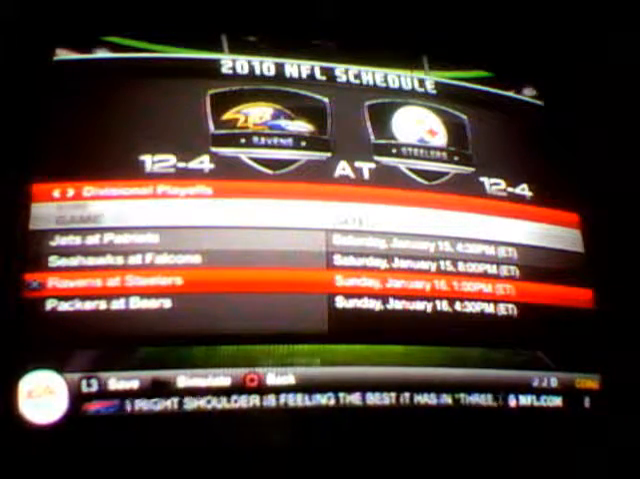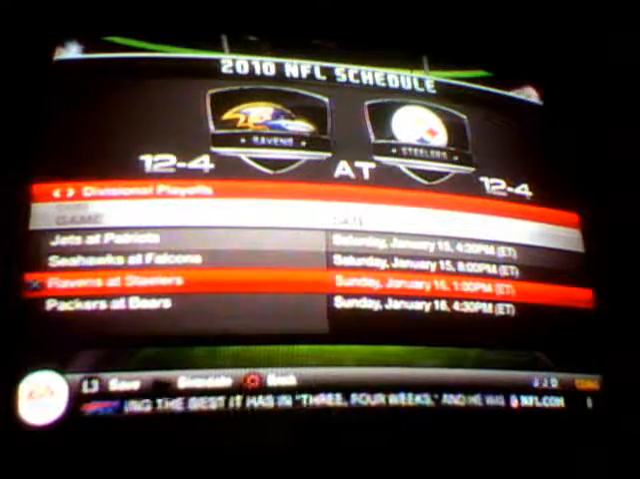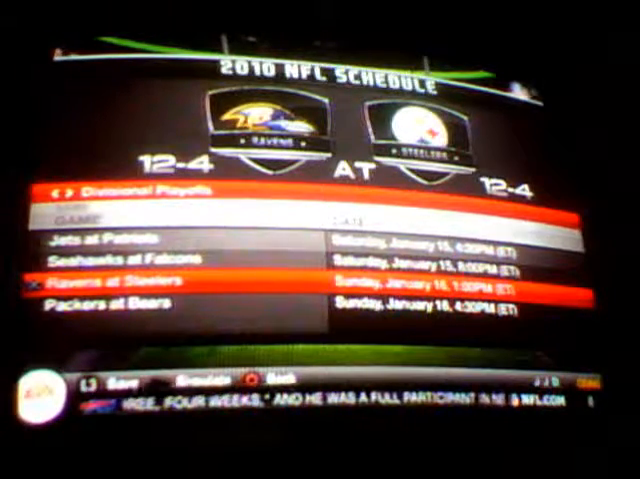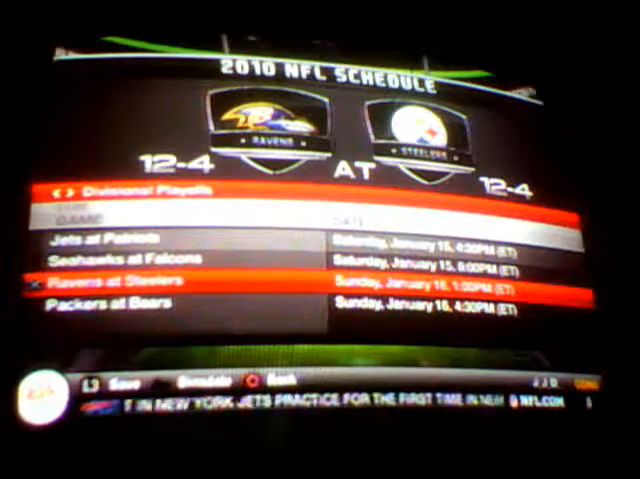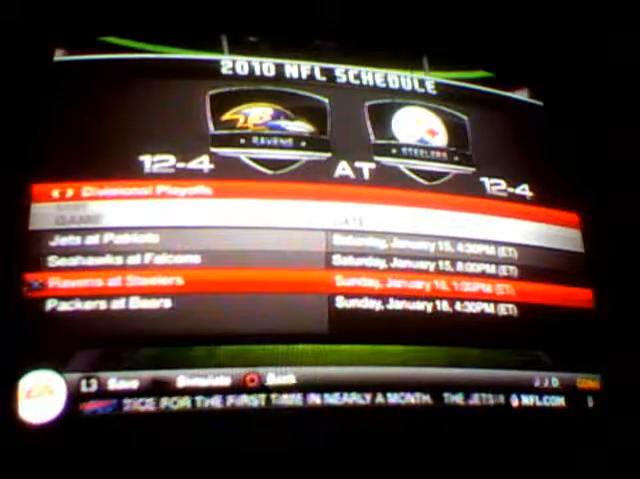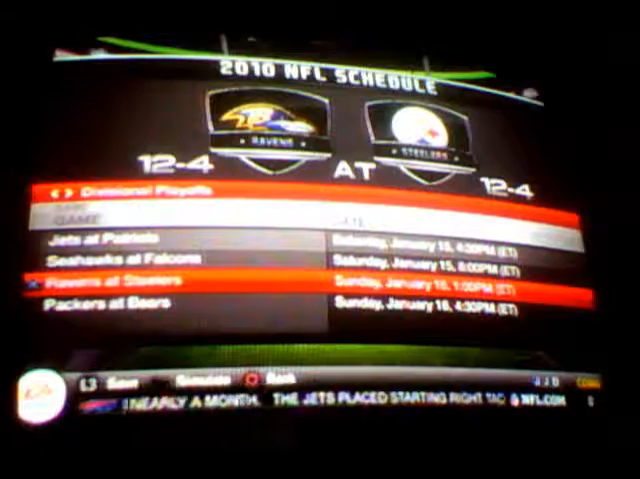It's tough because Baltimore's got a chance, but my gut tells me I have to go with Pittsburgh here. So, I'm going with Pittsburgh.